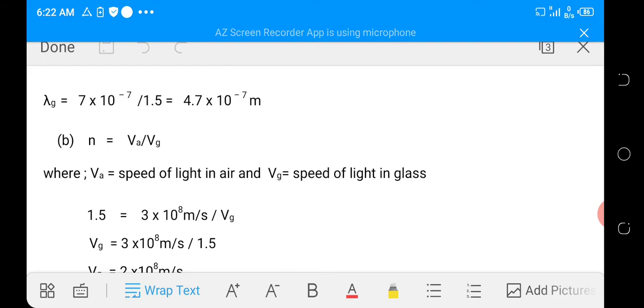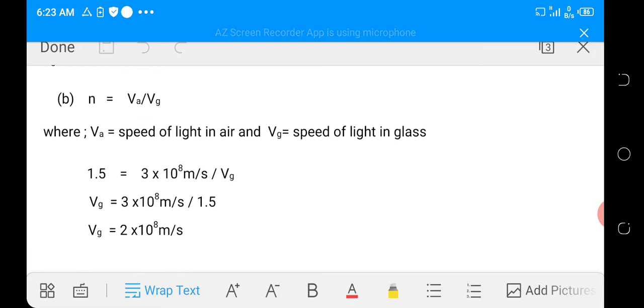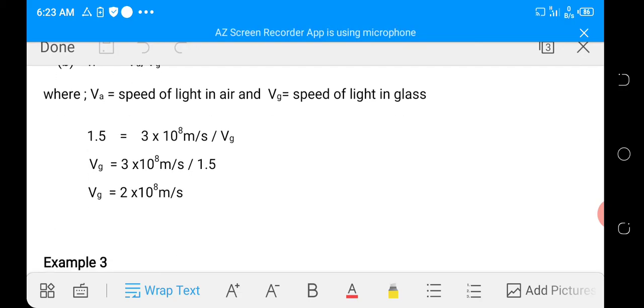In terms of velocity, refractive index is given by velocity of light in air over velocity of light in glass. Velocity of light in air is given as 3 times 10 raised to power 8 meter per second, and velocity of light in glass is what we are looking for. Substituting this, 1.5 is equal to 3 times 10 raised to power 8 divided by Vg, where Vg stands for the speed of light in glass. So making Vg the subject of the formula, we are going to have Vg is equal to 2 times 10 raised to power 8 meter per second, which is the speed of light in the glass.